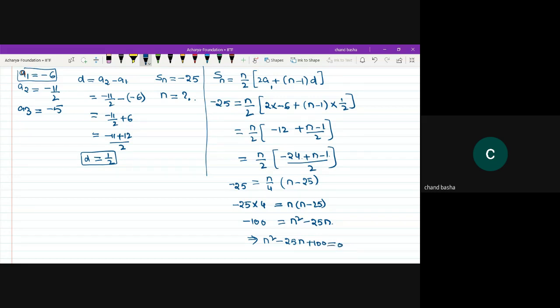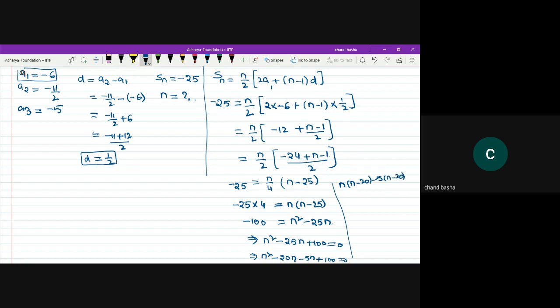Only one value is possible or two values? How many values are you getting? Let's find out the factors. N square minus 20 times of n minus 5 times of n plus 100 is equal to 0. We are finding the factors. N will be common, n minus 20. Minus 5 will be common, n minus 20.